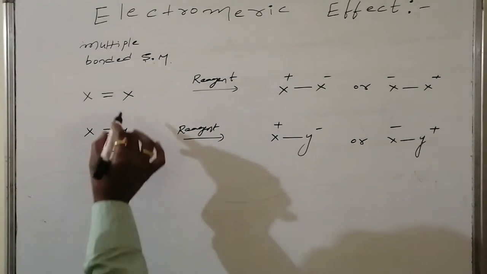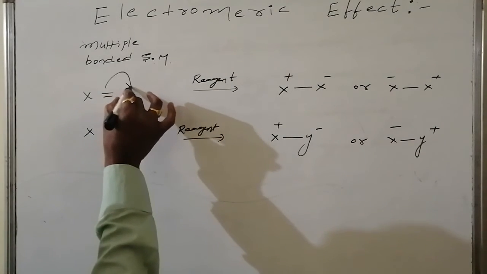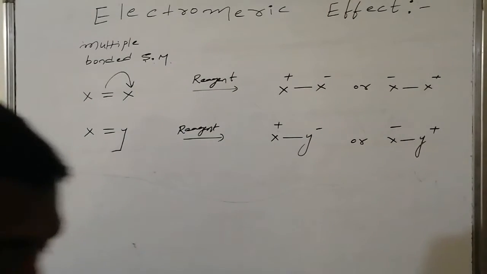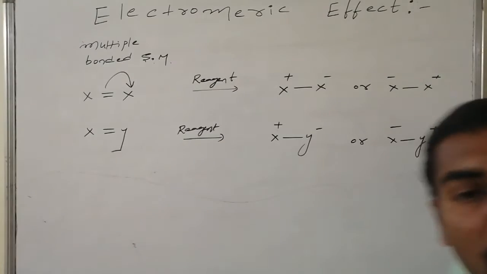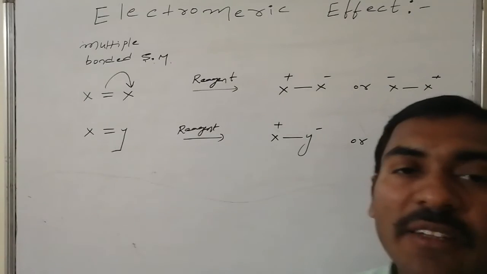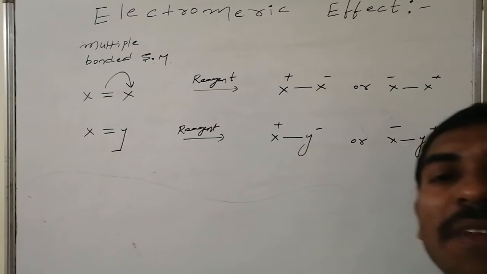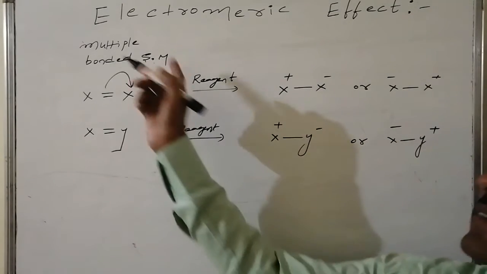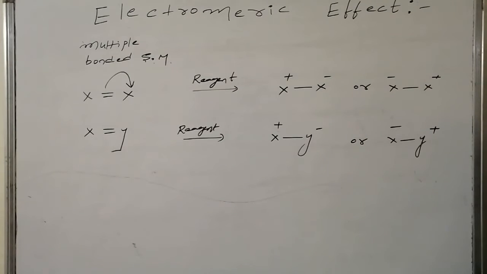Suppose it is shifted in favor of this X, it is represented by an arrow, where this pi bond, which is two electrons, the pi pair, is shifted towards one atom. As a result, the other atom gets deficient in electrons, represented by X plus, and this is X minus. If it is the reverse, then this one gets one unit negative charge and the other gets one unit positive charge, in the presence of the reagent.